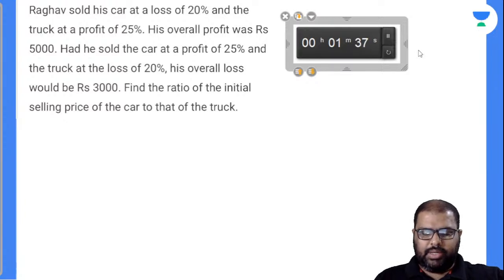Those who can write down the data perfectly can solve the question fatafat and easily here.